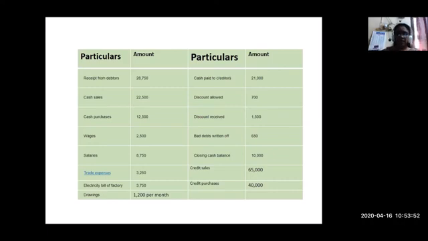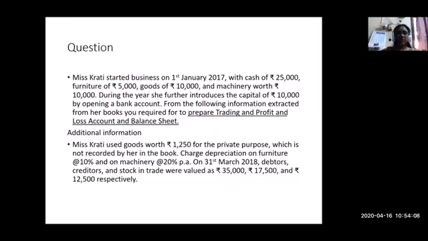All these items are given, and you are asked to prepare the trading and profit and loss account as the first part of the question. Some additional information is given, which is to be treated as the adjustment factors. So let us first view the question. What are the inputs given in the problem?